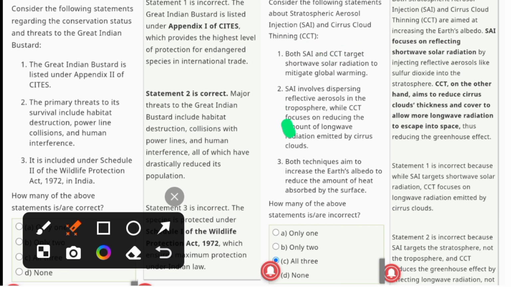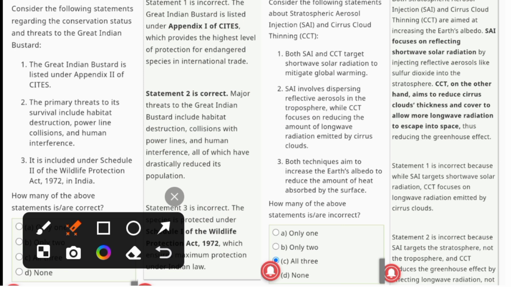Now we move to the second statement and check whether it is correct or incorrect. The second statement reads: SAI, stratospheric aerosol injection, involves dispersing reflective aerosols in the stratosphere, while CCT focuses on reducing the amount of longwave radiation emitted by the cirrus clouds. This statement is also incorrect. Why is it incorrect?